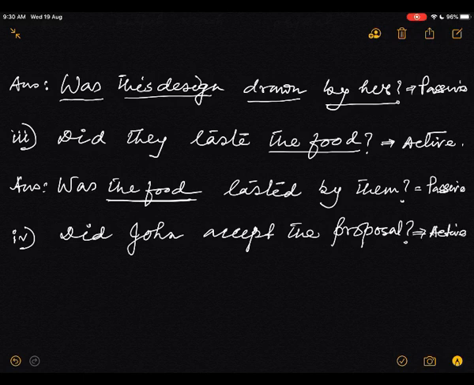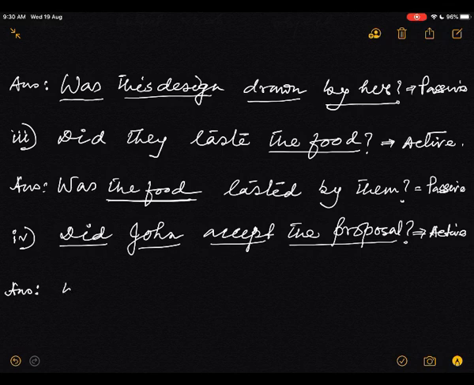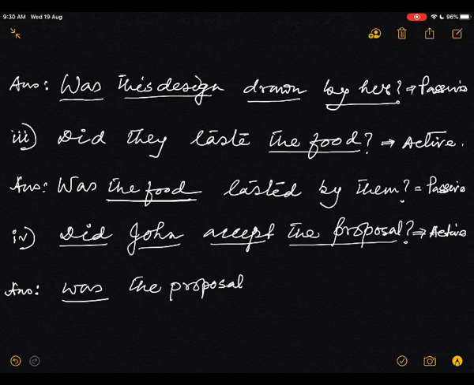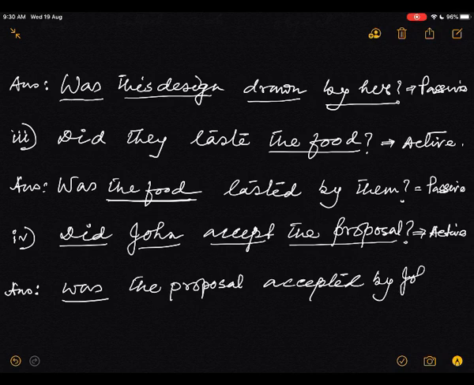The proposal, accept, subject. Okay. This is the answer. I will write this. Was the proposal, because it is third person singular number, was the proposal. Now the past participle is accepted. Was the proposal accepted by John? This is passive.